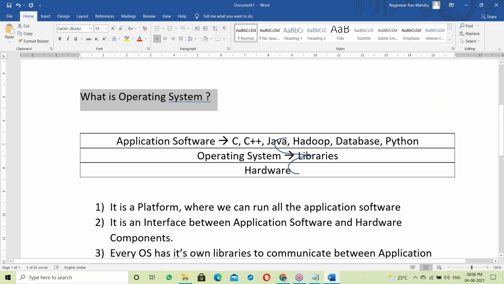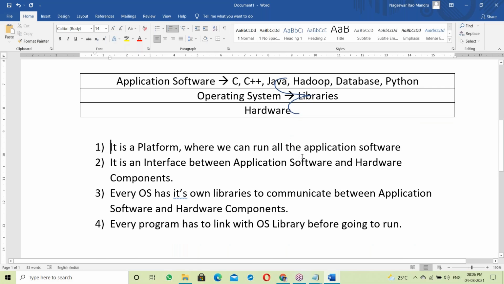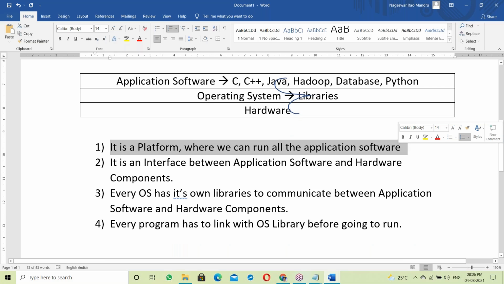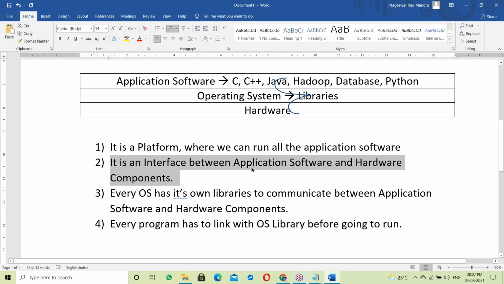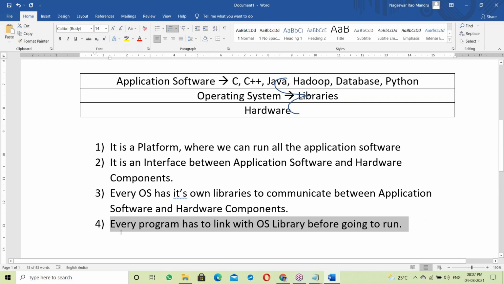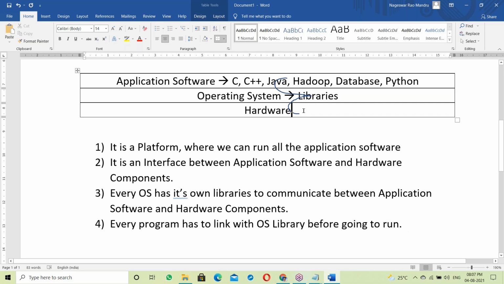So what is an OS? Simply, it's a platform. On top of it, we can run all the application softwares. OS acts like a platform where everything can run. Next, it's an interface between application software and hardware components. Remember the fourth point: every program has to link with the OS library before going to run. First linking, then it communicates with hardware components. That's it, this is about OS.